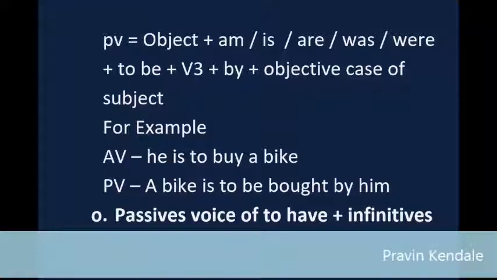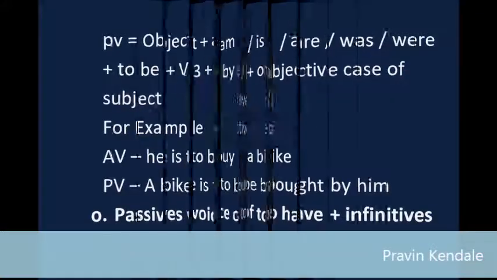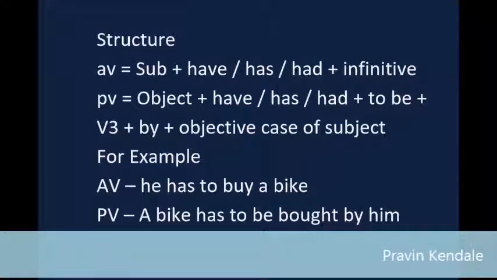O: Passive voice of "to have" and infinitives. Structure: AV equals subject plus have/has/had plus infinitive. PV equals object plus have/has/had plus "to be" plus V3 plus "by" plus objective case of subject. For example, AV: he has to buy a bike. PV: a bike has to be bought by him.